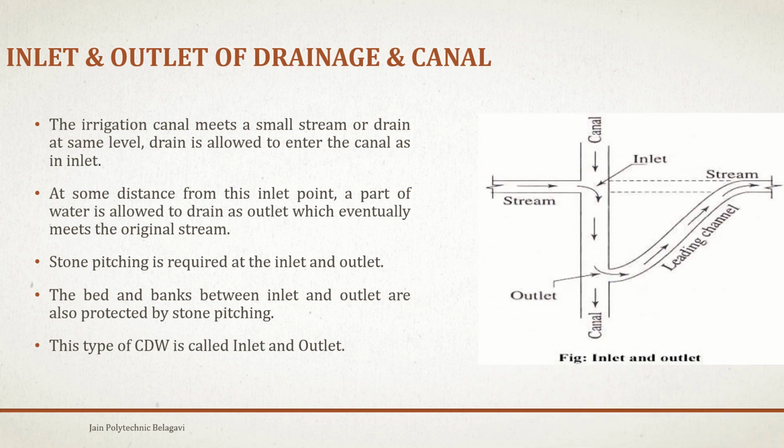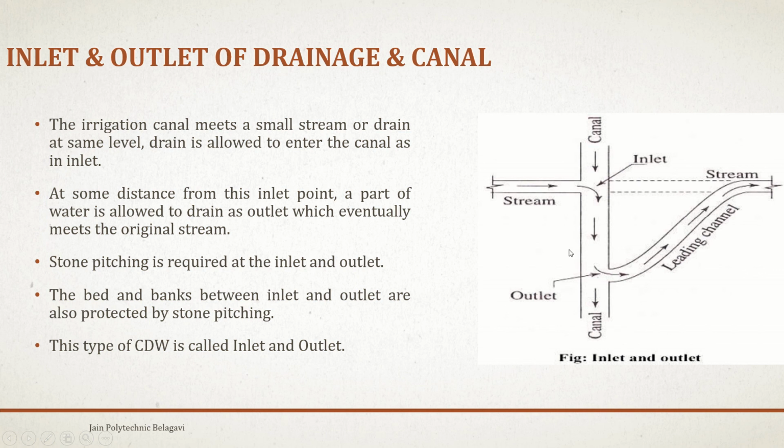This is a typical figure for understanding what this inlet and outlet system is. From the top the canal is running, similarly from the left the stream is running, and we have a discontinuity of the stream. So the stream water enters the canal, and that portion we call the inlet.